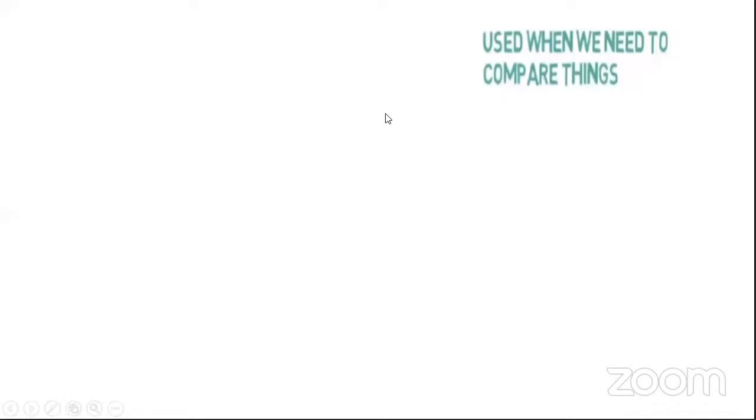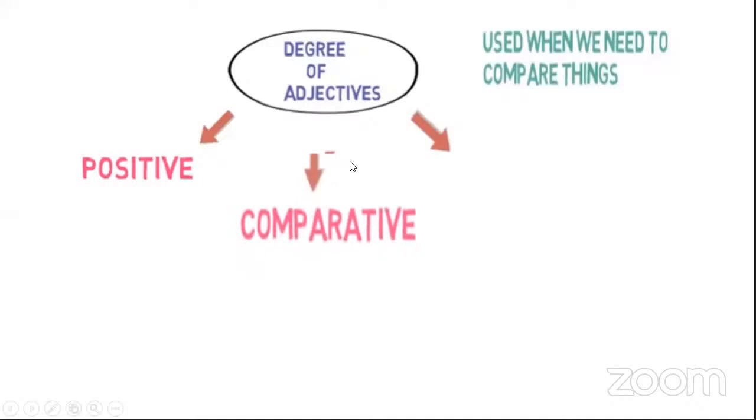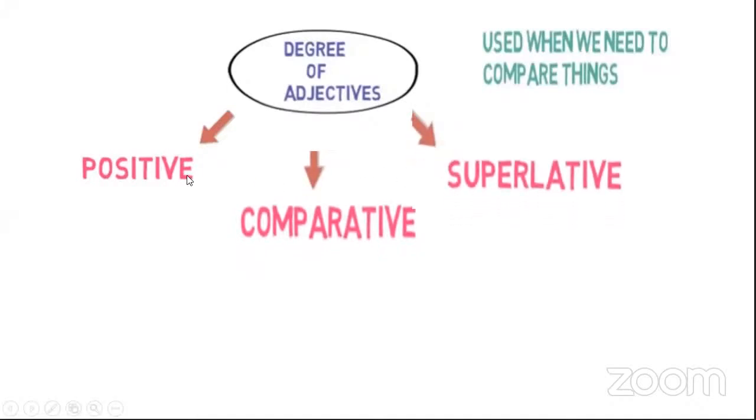And do you know there are 3 degrees of comparison? The first degree is positive, the second is comparative, and the third is superlative. In positive degree, we just describe it. We don't compare. For example, Ram is a tall boy.